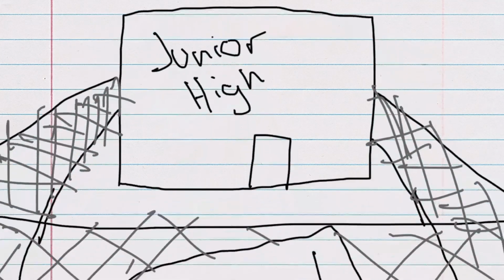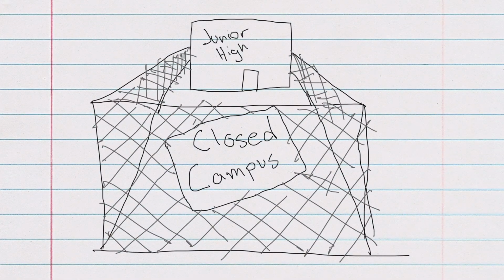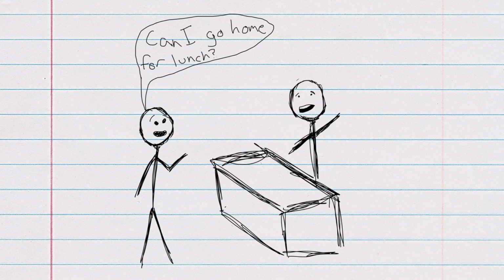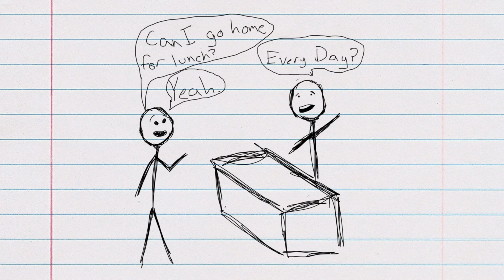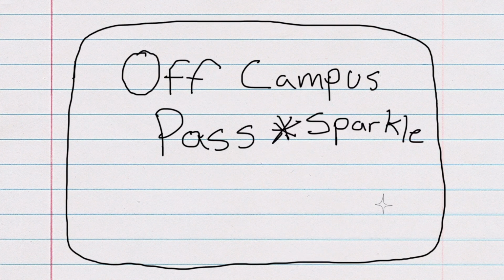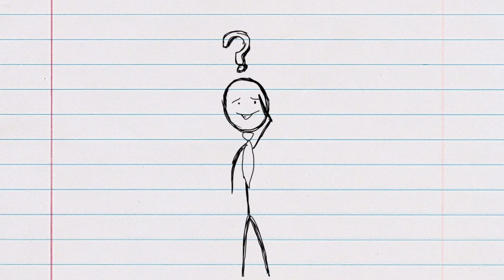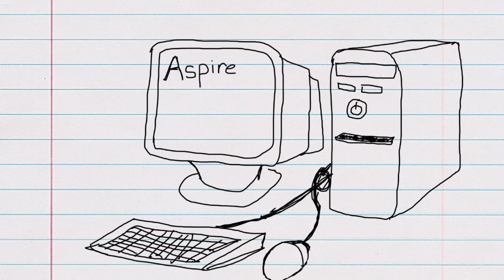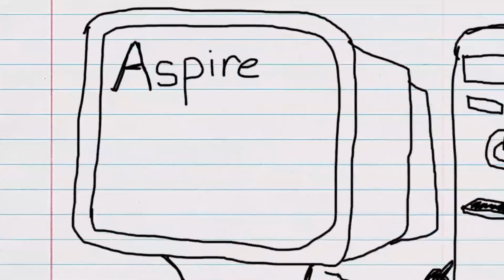Junior highs are closed campuses, so if a student leaves campus, they must have approval by a school administrator. Students who leave regularly, such as going home for lunch, may obtain a pass from the administrator. Teachers also have responsibilities regarding attendance. This includes monitoring daily attendance and updating it daily on Aspire.